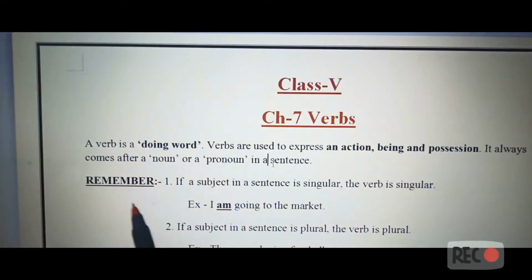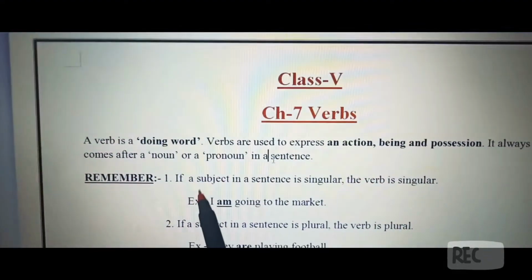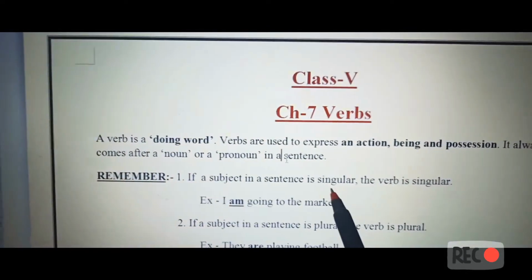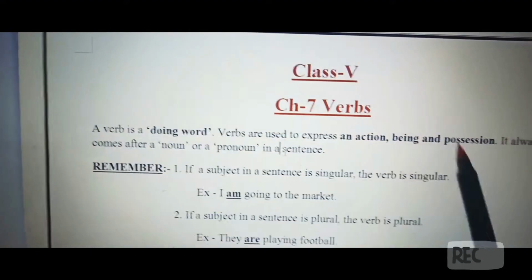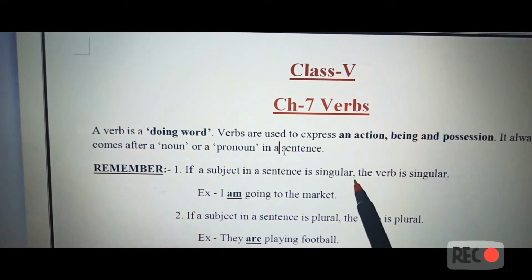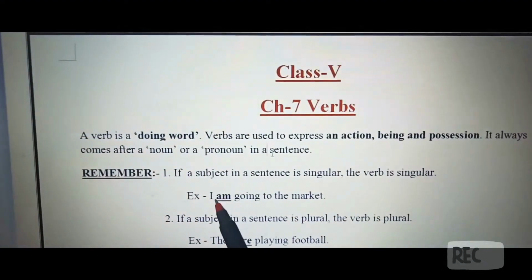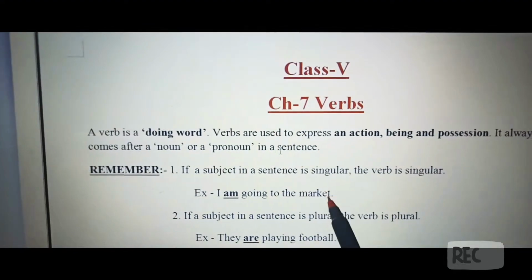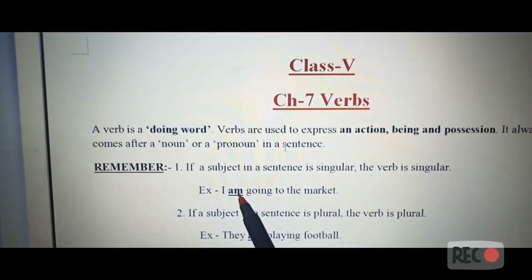Now there are 3 points which you have to remember. The first one is, if a subject in a sentence is singular, then the verb will also be singular, right? That means if we are talking about anything which is 1 in number, okay, then the verb will also be singular. Example, I am going to the market. So here the subject is singular, so the verb is also singular.